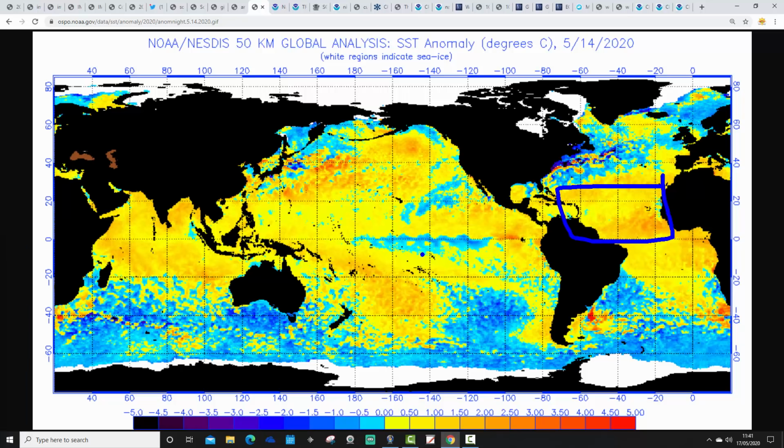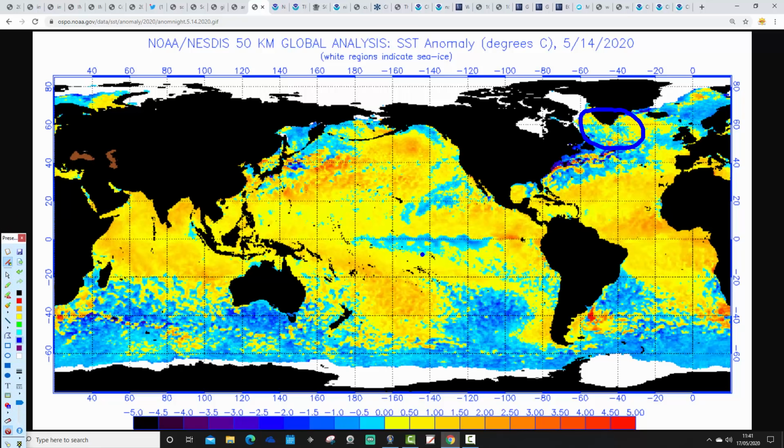Going further northwards, colder than average sea surface temperature anomalies seem to be gathering around here, like off the eastern seaboard of the United States. And then going northwards into the northern part of the Atlantic, like south of Greenland. Still a little bit on the cooler side there, but gradually things appear to be warming up. Got quite a cold Norwegian Sea at the moment as well. If we come over here, you'll see that the Norwegian Sea is looking quite cold.